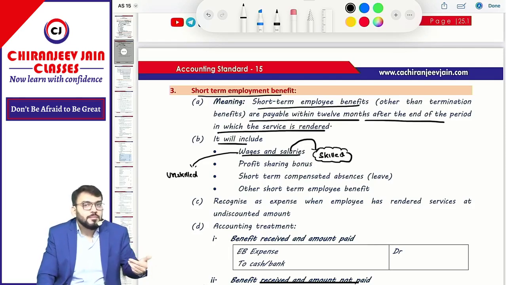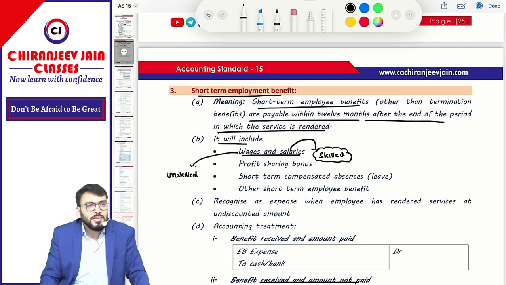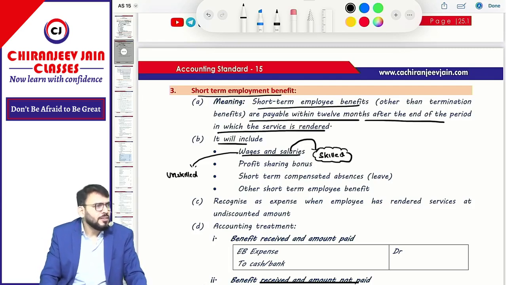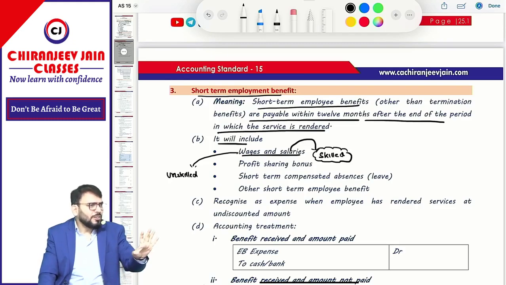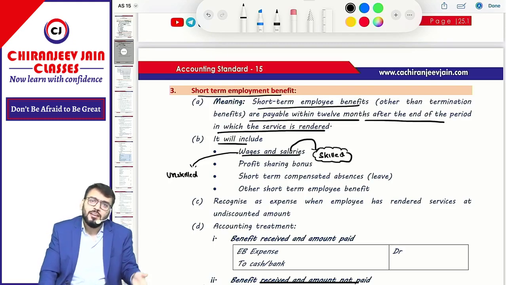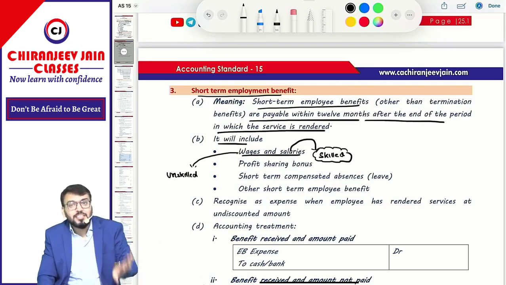Means for unskilled employee we call it what? Wages. Now can there not be any office or admin expense related to wages? Yes, there can be, like a peon in office. Peon, so unskilled only na. So we'll pay what? Wages only. Are you able to understand? So there is no definition given for wages and salaries. But can I say wages can be what? Direct as well as indirect.